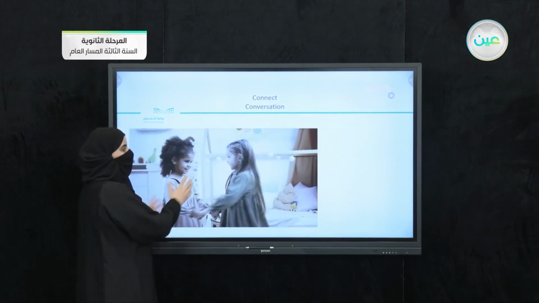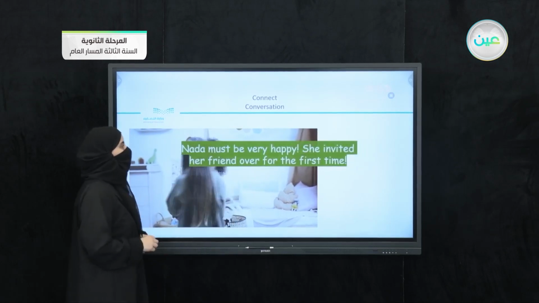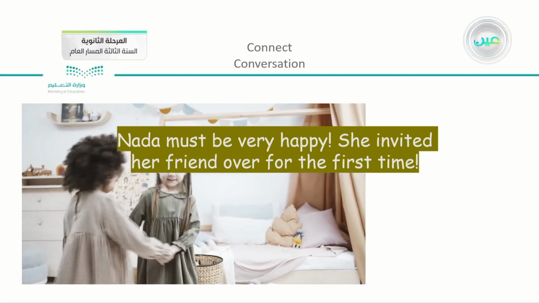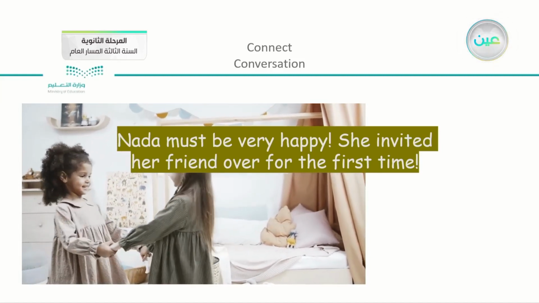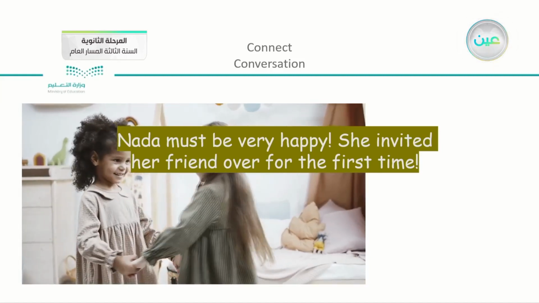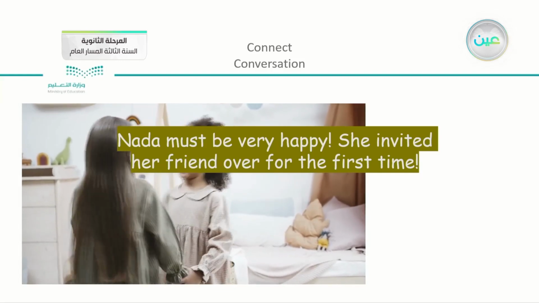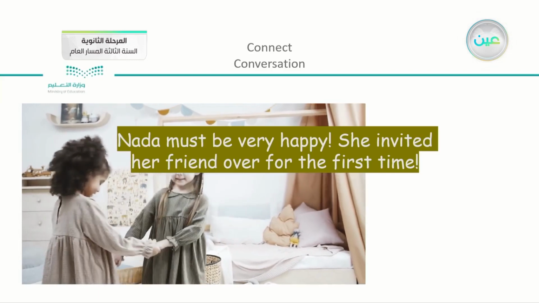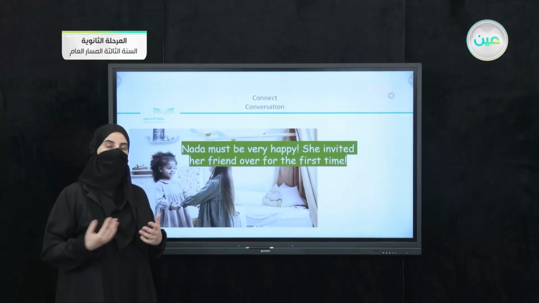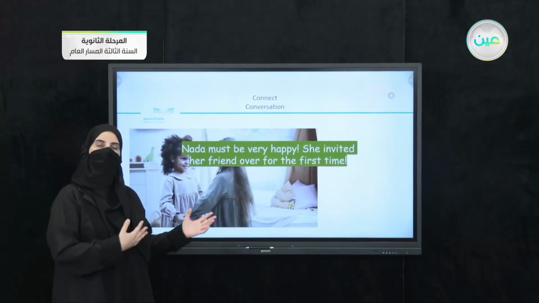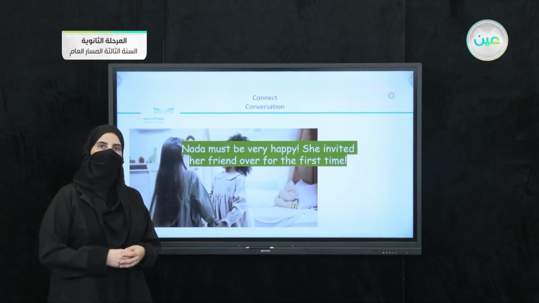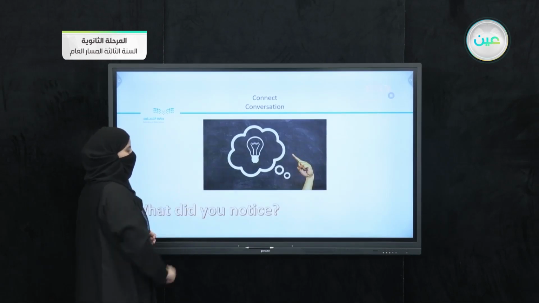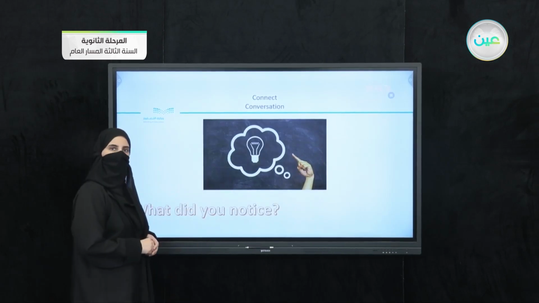Now here there is a last example. You can see that Neda must be very happy. You can see that there are two little girls here and they look happy. One of them is Neda. "Neda must be very happy. She invited her friend over for the first time." So I concluded that Neda is happy because I saw her face and she has her friend with her. Now what is the idea that I have here from these examples? What did you notice?